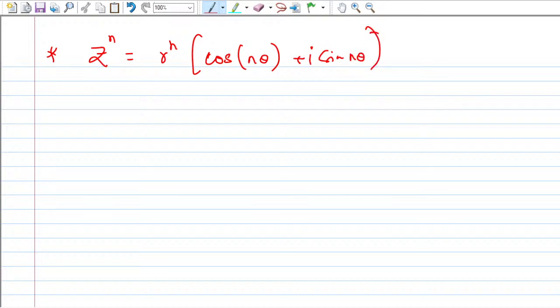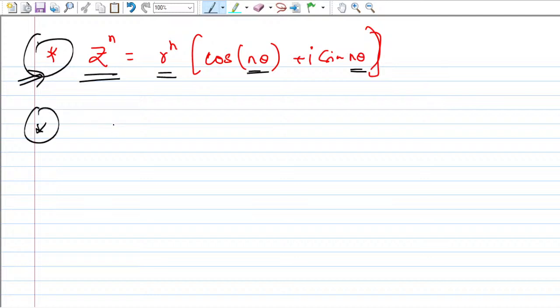This is also a very, very important property. If you take the nth power of any complex number, r to the power n will be there and the arguments will be multiplied by n, so you get cos n theta plus iota sine n theta.